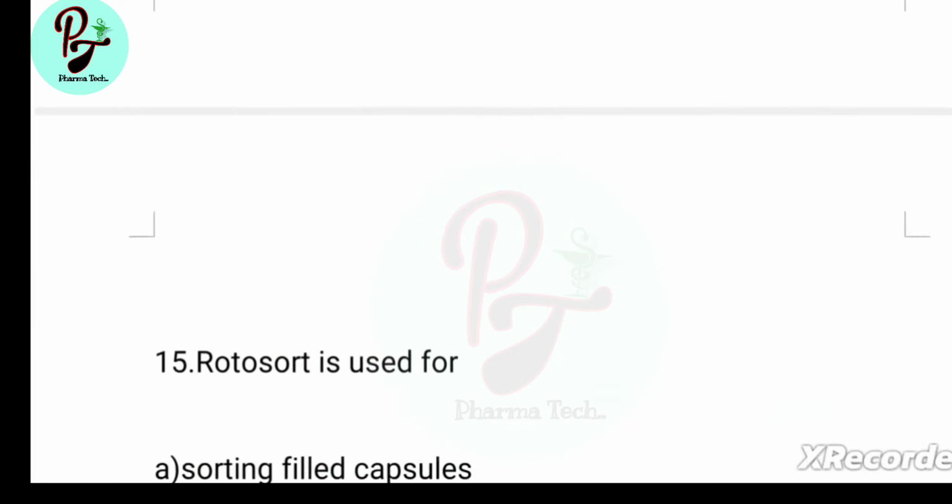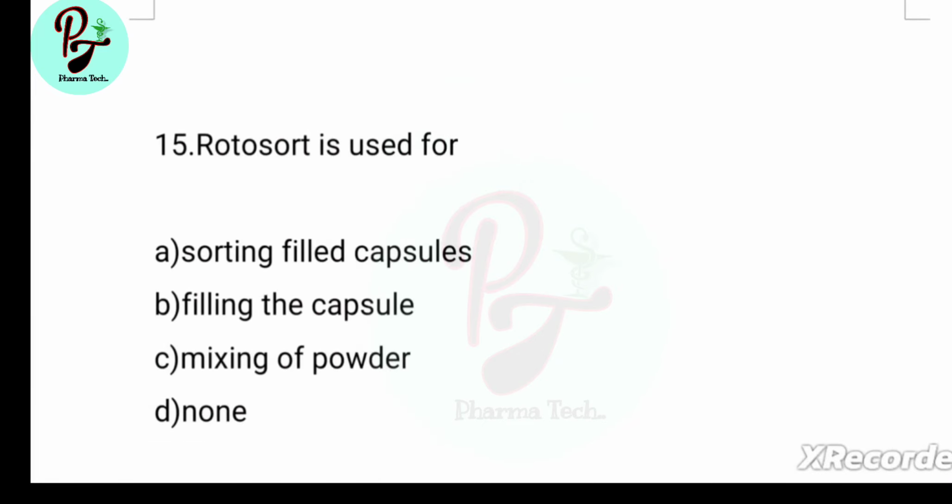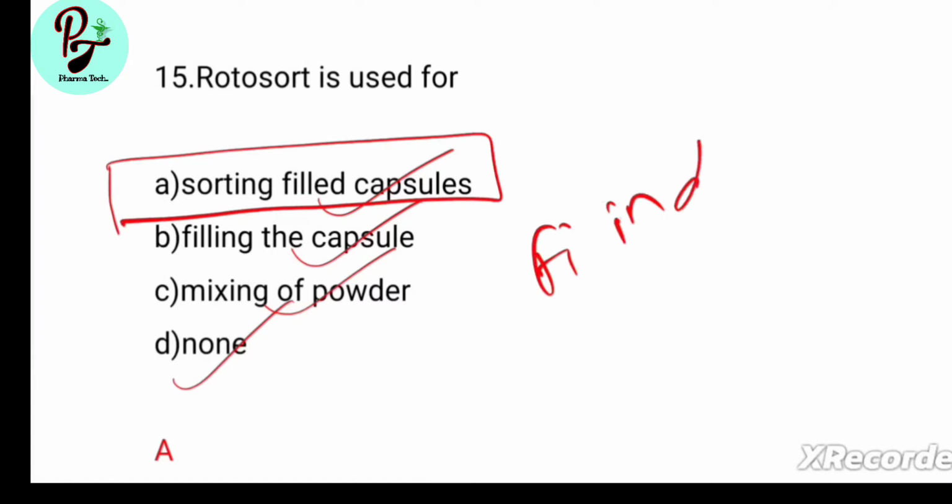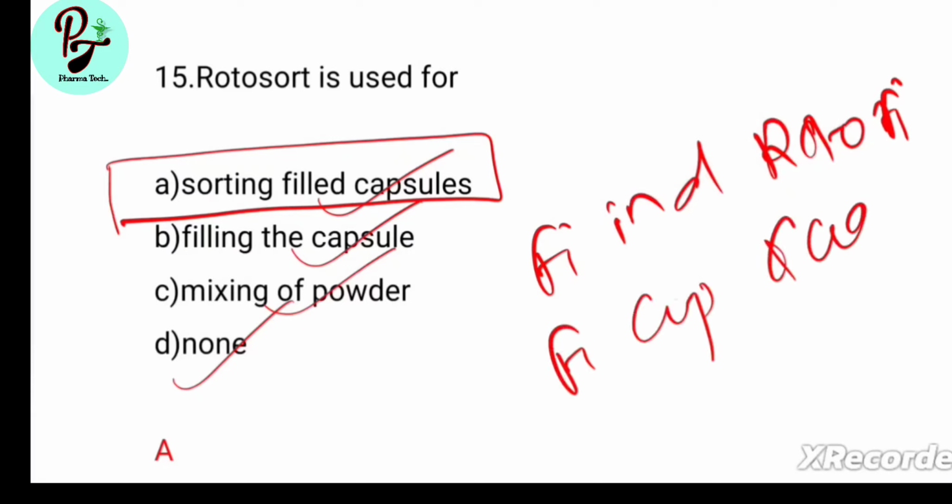Next question, question number 15. Rotosort is used for, options are sorting filled capsule, filling the capsule, mixing of powder, none. Answer is A, sorting the filled capsules. Filling of pellets in capsule is done by Rotofill. Filling of liquid in capsule is by Quali-Seal.